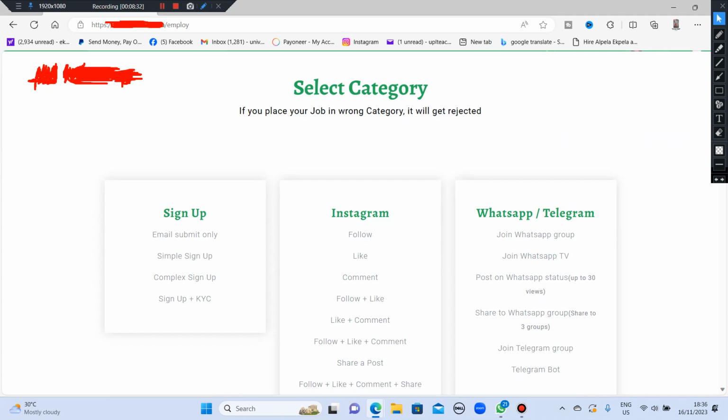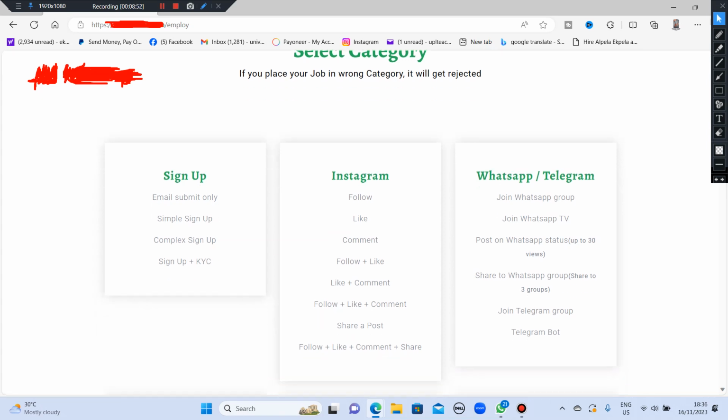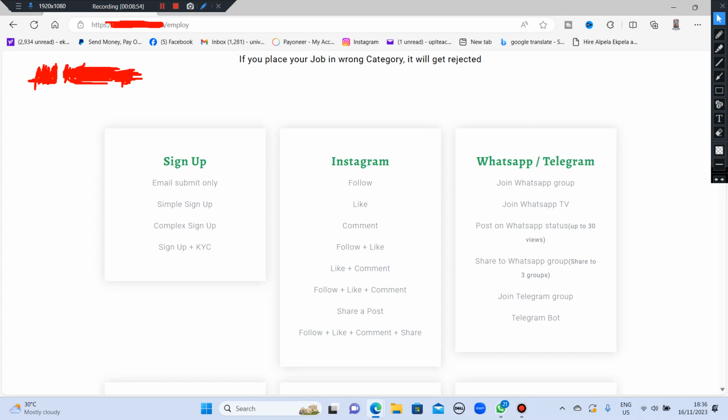So if you look at here, you're going to see sign up. Where they wrote sign up means you send them to sign up in your email. We have email submit only. We have simple sign up, complex sign up plus KYC. Then there's Instagram. These are the kind of things you can tell people to go and do in your Instagram page.